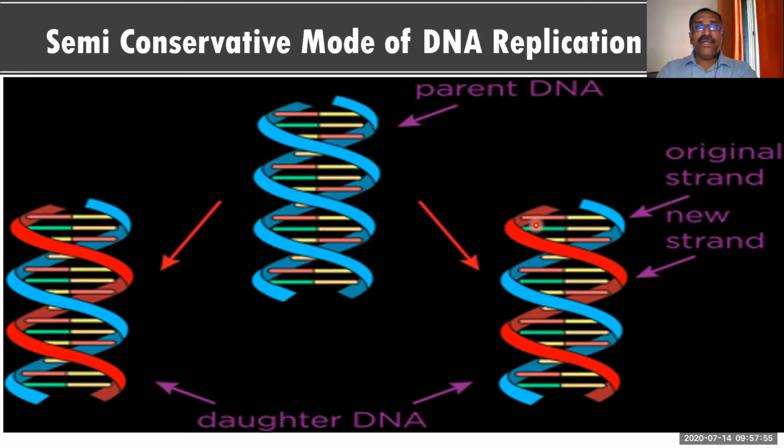Now, what is this endonuclease enzyme? Remember, this is a cutting enzyme. Endonuclease enzyme is used to cut the DNA. At the very beginning I told you about the endonuclease enzyme, at the beginning of replication where the DNA origin develops.